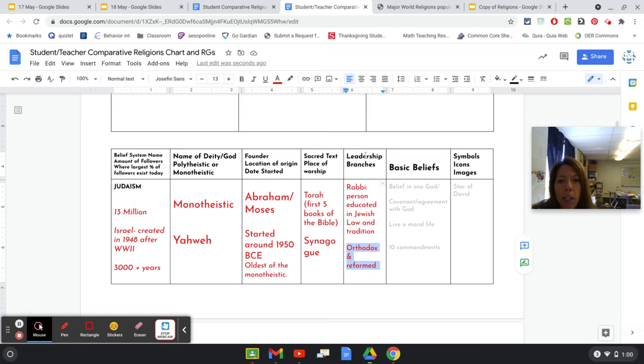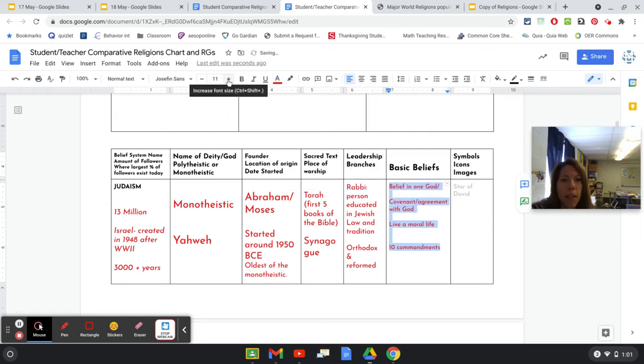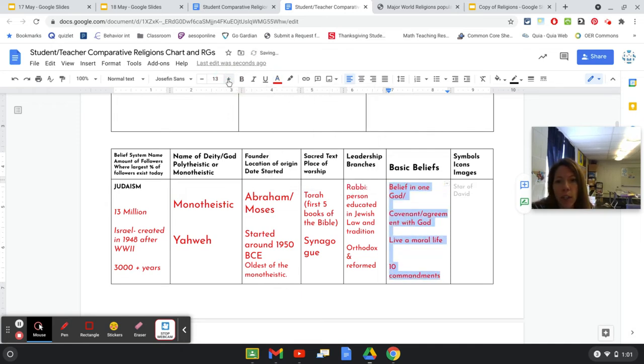Now, the crazy part, to put the beliefs of an entire religion, thousands of years old, in a teeny tiny column with a couple of bullet points. Feels awkward to do that and to say that, but that's what we're doing today, in a way just to kind of increase our knowledge. So, what are the basic beliefs? There's one God. One God.